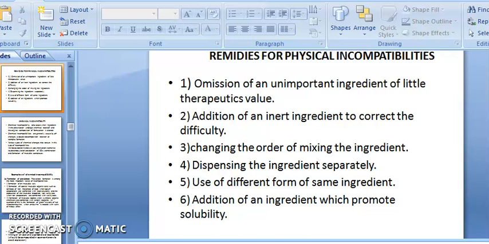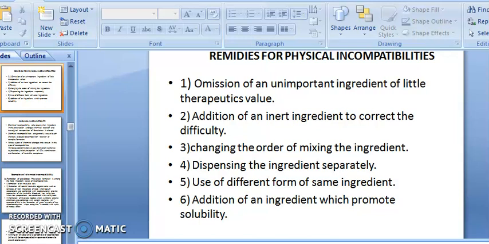Dispensing the ingredients separately. Most often, physical incompatibility is overcome by separate formulation. Go for the separate formulation rather than the combination formulation. You have to formulate your dosage form in a separate formulation, that is a single content. Combination formulation should be avoided.